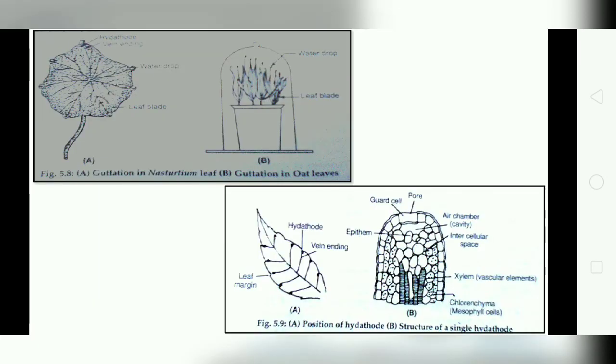In this picture we can see the guttation process at the tip of the margin or vein of the leaf. There is a hydathode, the vein ending, the leaf margin, the position of hydathodes and the structure of a single hydathode, found at the single opening of the leaf veins.